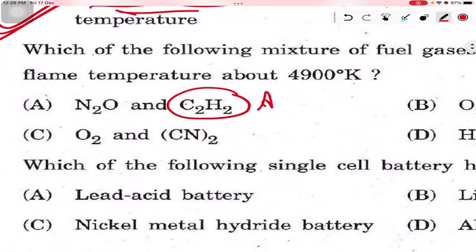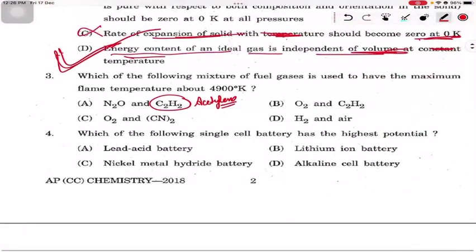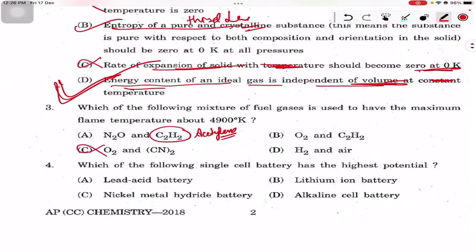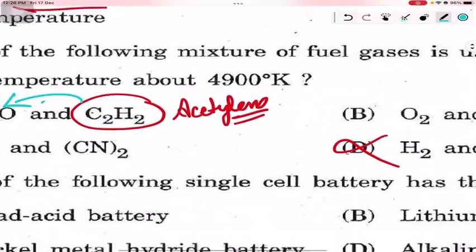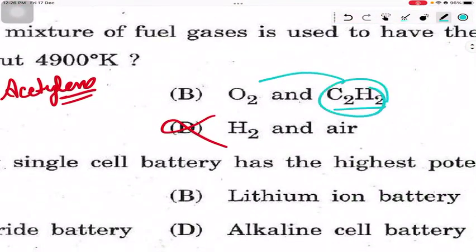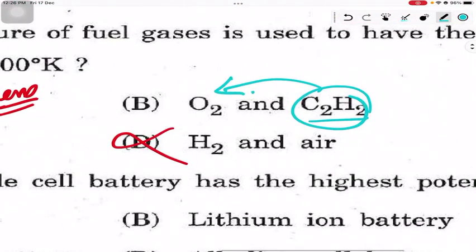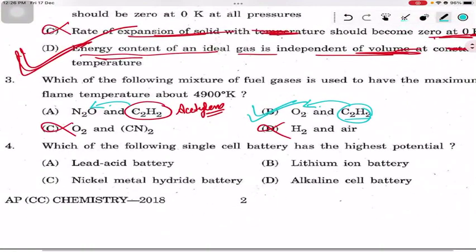So it is acetylene or ethine, and acetylene must be there in the combination. So options C and D are eliminated. Now, it is to be taken in combination with nitrous oxide or with oxygen. For maximum temperature we need maximum combustion, and for combustion we require oxygen, not nitrous oxide. So option B is correct.